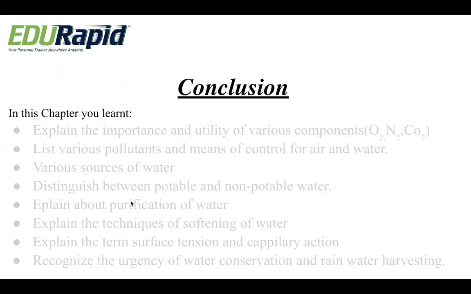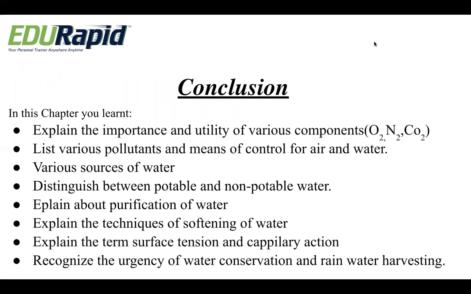Okay, we'll move on to the conclusion part. In this chapter, you learned to explain the importance and utility of various components, that is oxygen, nitrogen, and carbon dioxide. We listed some of the various pollutants and means of control for air and water. We also studied the various sources of water and distinguished between potable water and non-potable water.